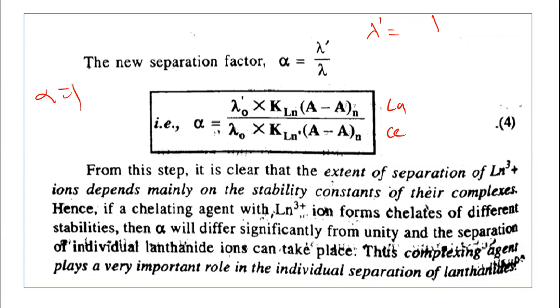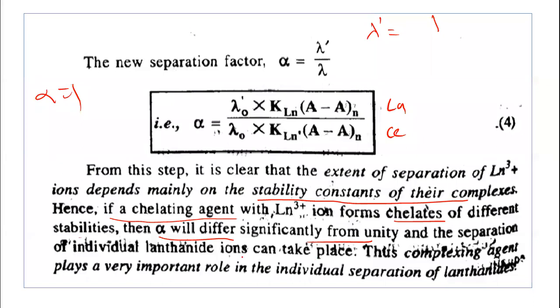From this step, it is clear that the extent of separation of the lanthanide ions depends mainly on the stability constants of their complexes. Therefore, if the complexing agent or chelating agent forms a chelate, meaning a heterocyclic ring of different stabilities, then alpha will differ significantly from unity, and the separation of individual lanthanide ions can take place.